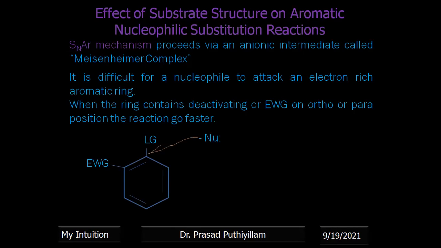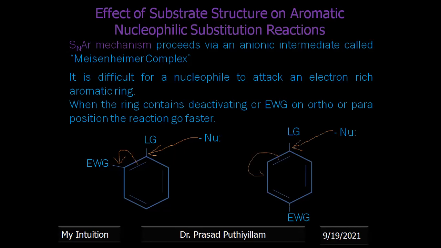When a nucleophile attacks the carbon where the leaving group is attached, the excess electron density of that carbon can go to the electron withdrawing group, which helps speed up the reaction. If the electron withdrawing group is at the para position, then also when a nucleophile attacks the carbon containing the leaving group, the rearrangement of electrons can go to the electron withdrawing group.